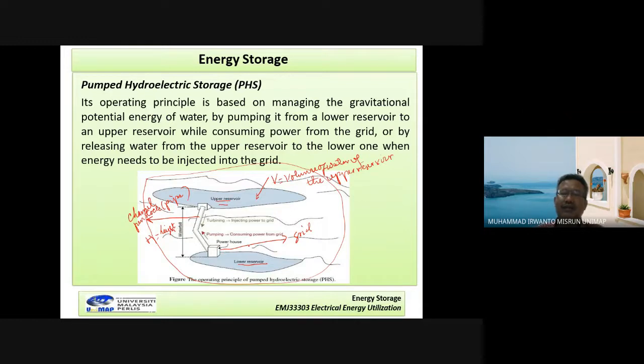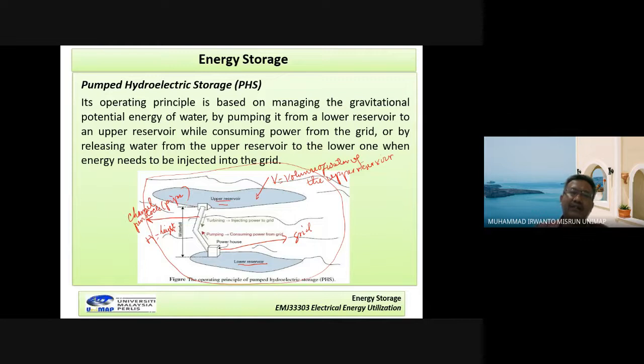Okay, and then at another time, the water in the lower reservoir will be pumped again to this upper reservoir. Now this is the continuity of this process for pumped hydroelectric storage. Okay, here.